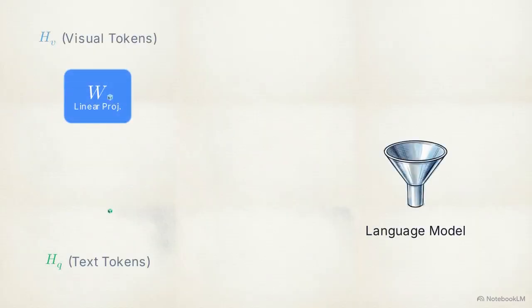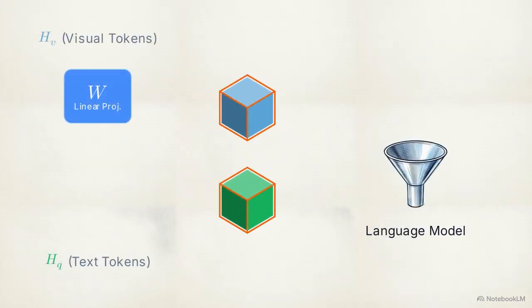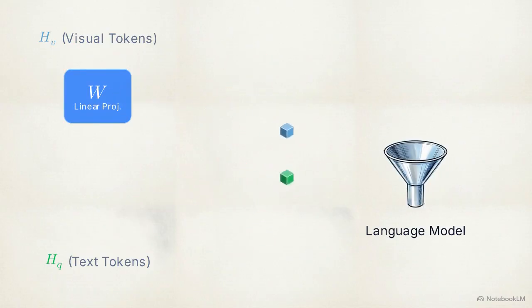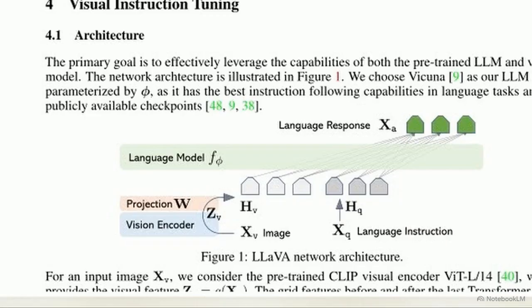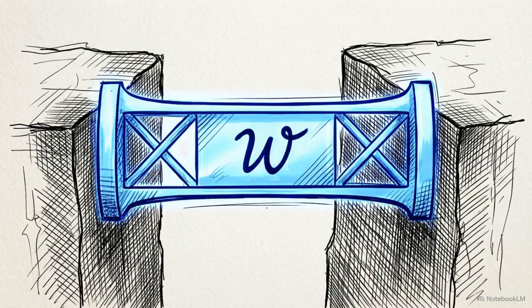This relies on a strict mathematical constraint. The linear projection ensures these new visual tokens share the exact same dimensionality as the language model's native word embedding space. Because they share that same dimensional space, both the visual tokens and the standard text instruction tokens feed seamlessly together into the Vicuna language model. This lightweight bridge proves that massive architectural overhauls are not required to achieve deep multimodal alignment.